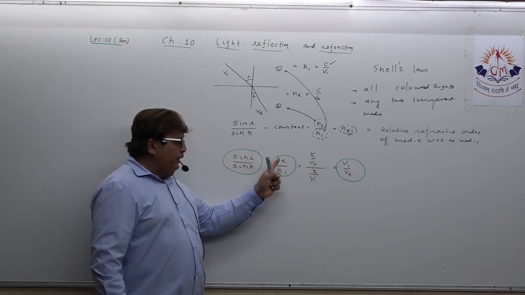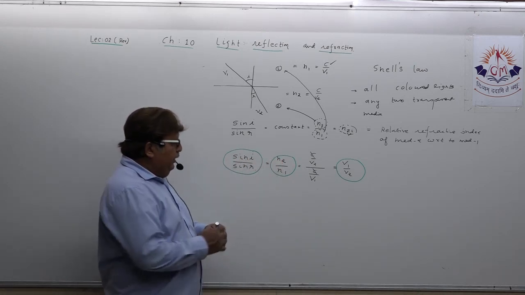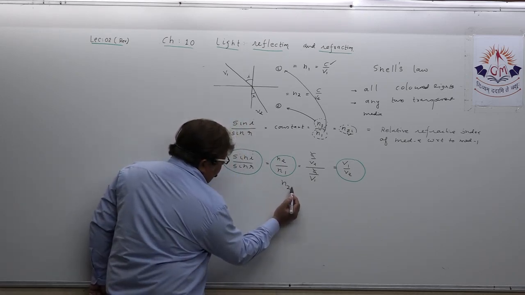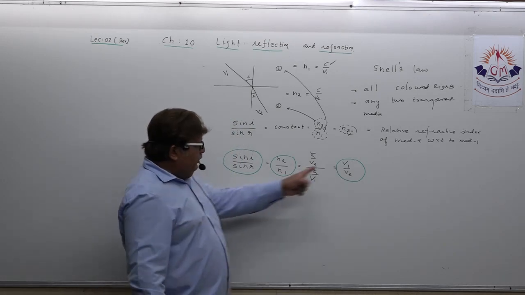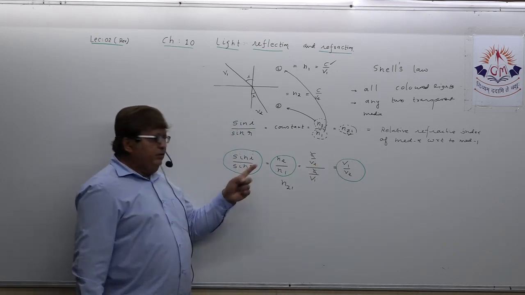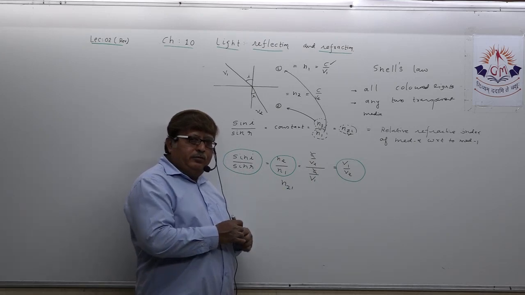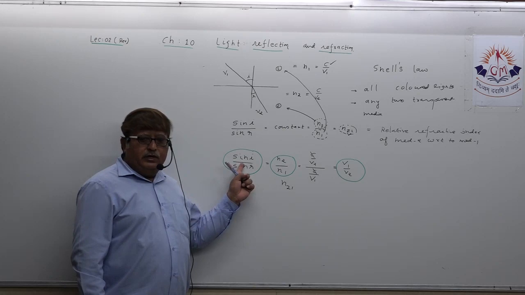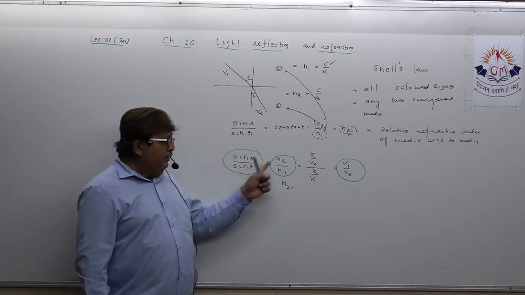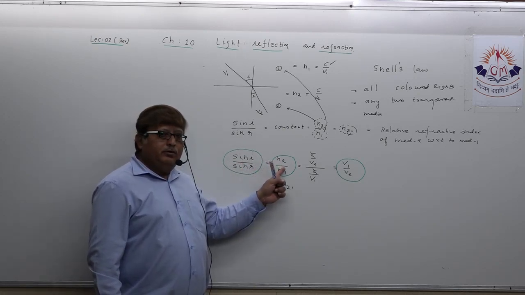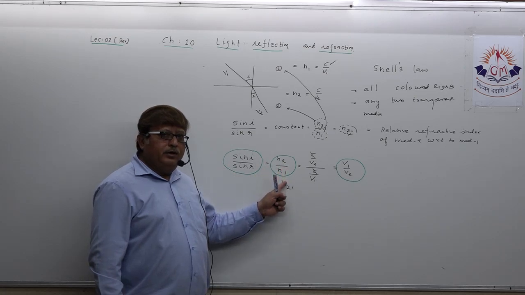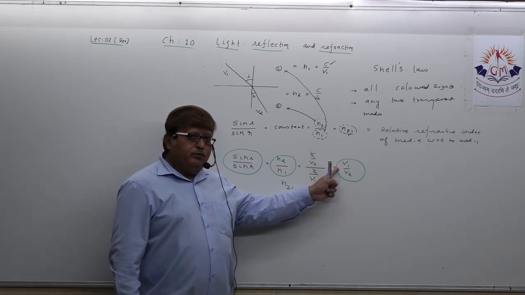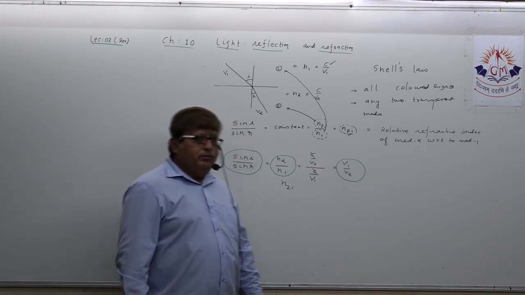Sin i upon sin r, n2 upon n1. n2 upon n1 means n21, and that is equal to v1 upon v2. This similarity of three ratios, you should keep in your mind. Sin i upon sin r equal to n2 upon n1, that is n21, equals v1 upon v2.